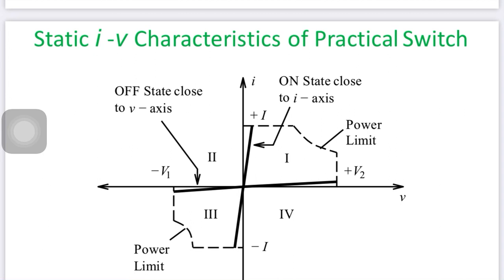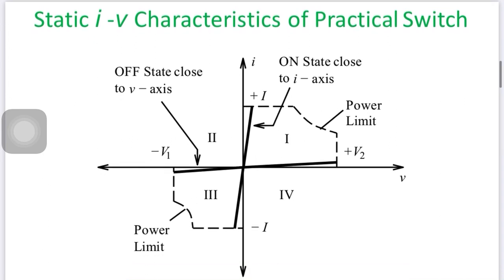So, these are some power limits, which decide the device's power, right. There are also some leakage current in reverse and leakage voltage in reverse. So, we are trying to understand that practical switches are a little bit different from the ideal switch. They do not follow all the ideal switch properties.